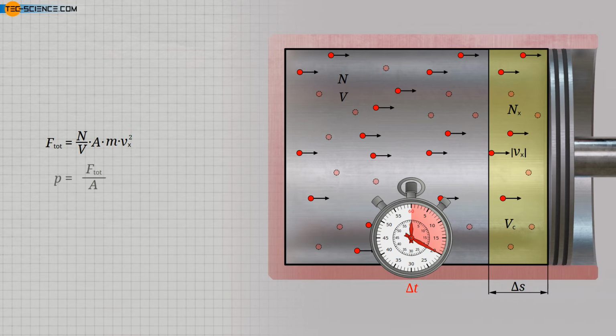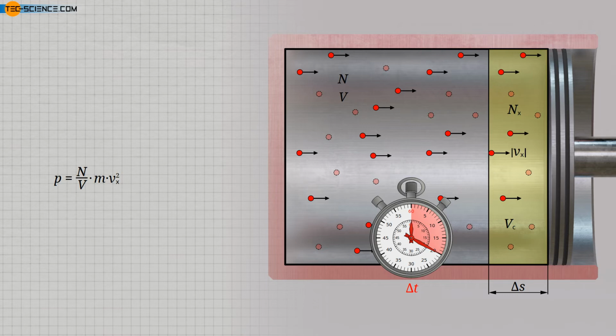With the definition of pressure as the quotient of force and area, we finally obtain the given formula for calculating the gas pressure. In this equation we can cancel the area of the piston. Thus, the gas pressure is not dependent on the size of the piston. This is also shown in practice. No matter whether a large or small piston surface is used, the gas pressure is not influenced by this.